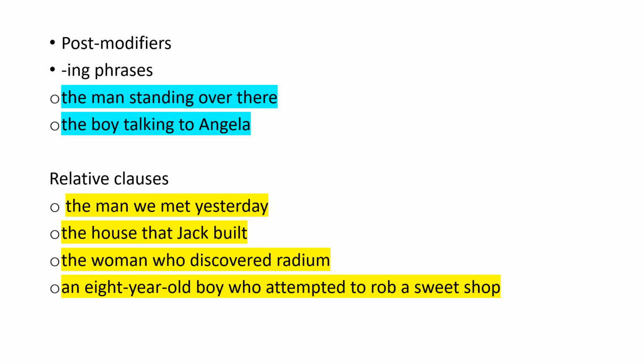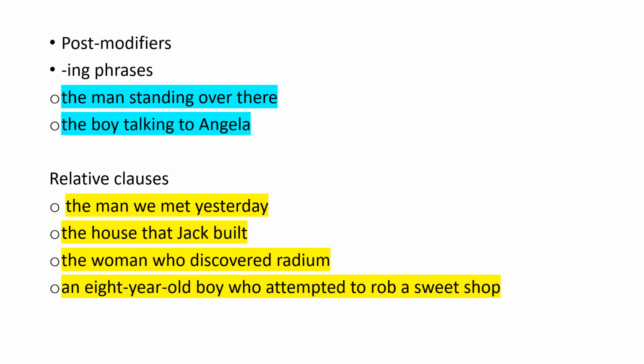Okay, so among the list of post-modifiers, we also have ing phrases. As you can see in the examples, the man standing over there. So the man is a noun phrase and standing over there is an ing phrase. Similarly, the boy talking to Angela, the boy is a noun phrase and talking to Angela, an ing phrase, is a post-modifier. Similarly, we also discussed that relative clauses can also appear after noun phrases.